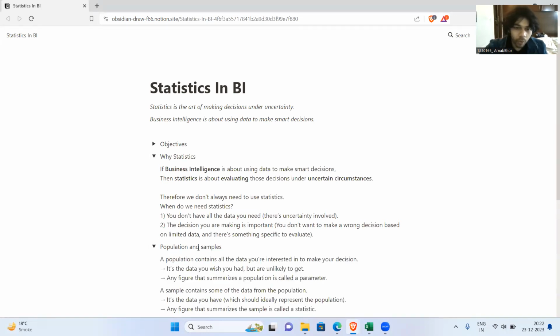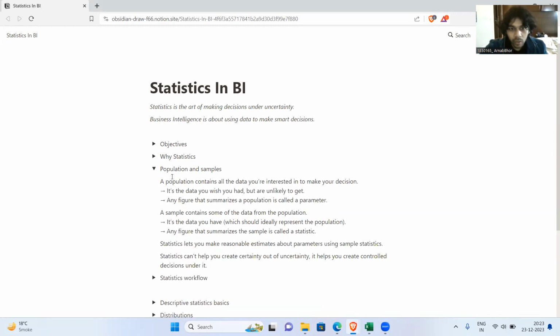Then there's this concept of population and samples. Population and samples are where the uncertainty actually comes in, right? A population essentially is the data that we are interested in, but more often than not we'll not have all the data. For instance, I want to know the average height of all citizens of India.